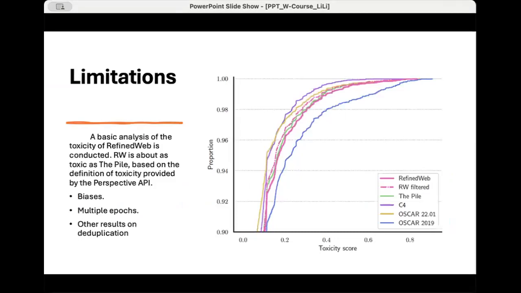7. Limitations. The analysis of Refined Web's toxicity found it to be comparable to the Pile in terms of rudeness or disrespectfulness, as defined by the Perspective API. However, this definition does not cover social biases or harmfulness. Further research is encouraged to explore these aspects quantitatively.